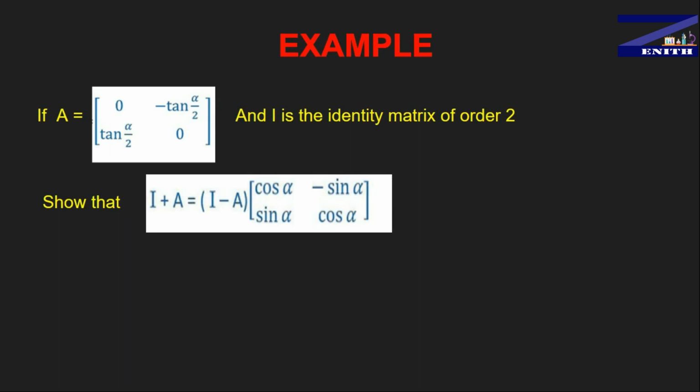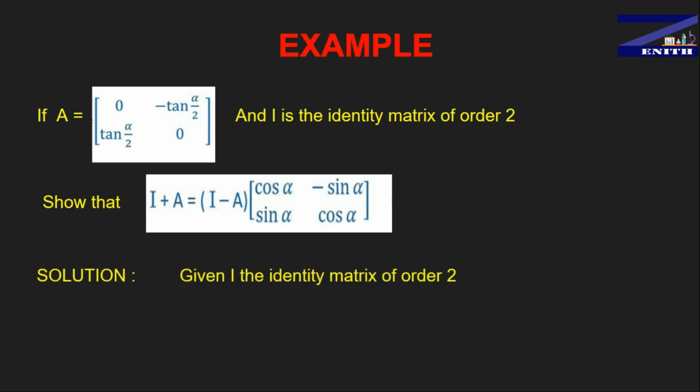First of all I wanted to give you a quick description of what we will do. First, we will take the LHS part of this question. We will put in the values of I and A and see what answer we get. After that you will take the RHS part of the question. You have to put in all the values, do some trigonometric work also, and after that we will prove that LHS is equal to RHS. So let's start guys.